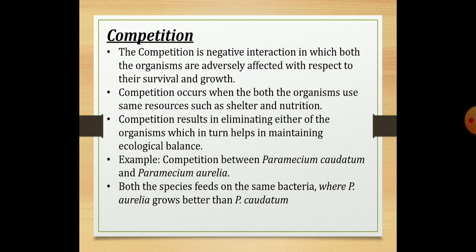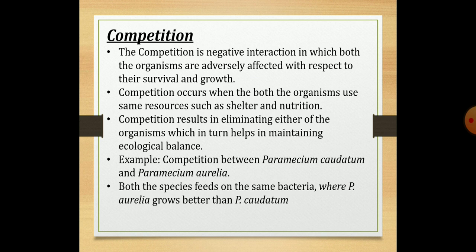Competition is a negative interaction in which both the organisms are adversely affected with respect to their growth and survival. Competition occurs when both organisms use the same resources, such as shelter for their living and nutrition.